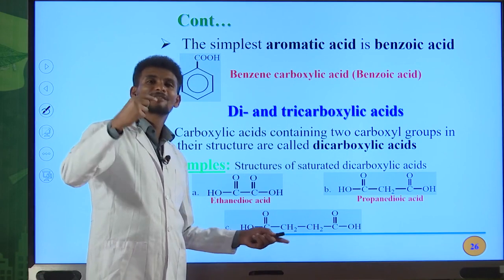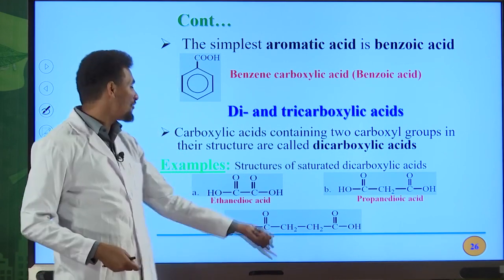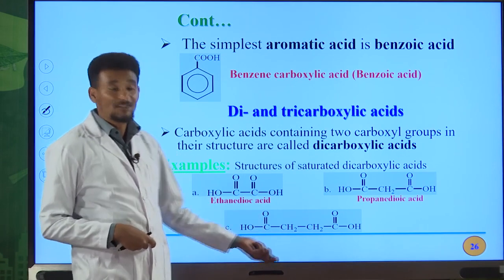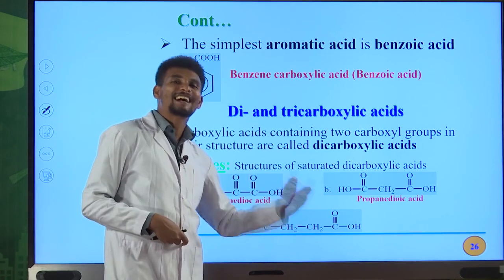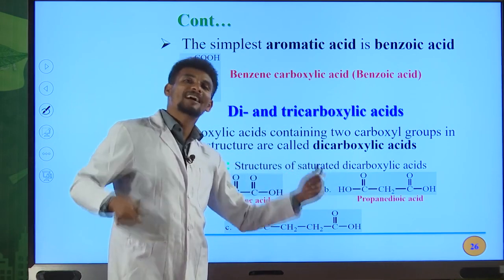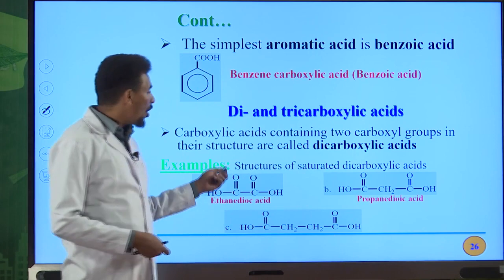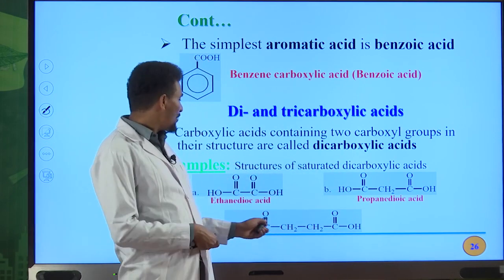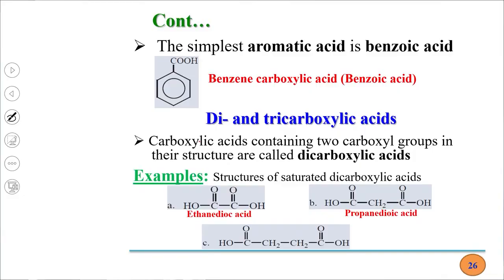Therefore, as the -ane, you must add dioic acid as a suffix. Therefore, the IUPAC name for this compound is butanedioic acid. Its common name is succinic acid. The common name of this propanedioic acid is malonic acid. Okay, this one is oxalic acid, malonic acid, succinic acid. For example, if you have 5 carbon atoms, glutaric acid.